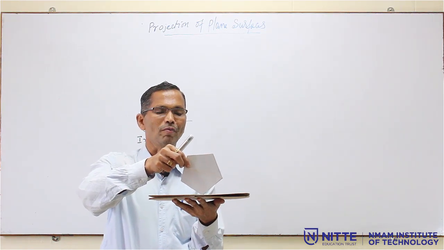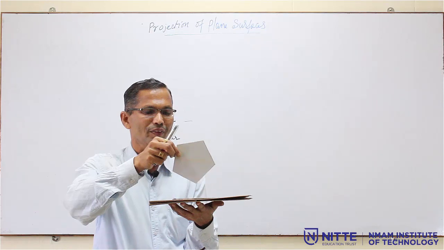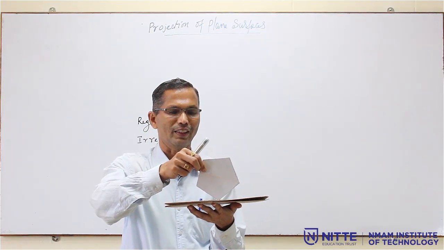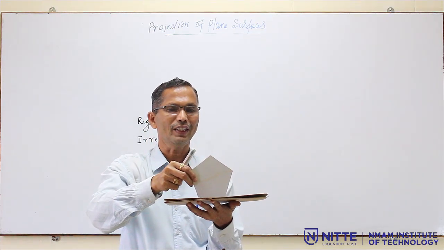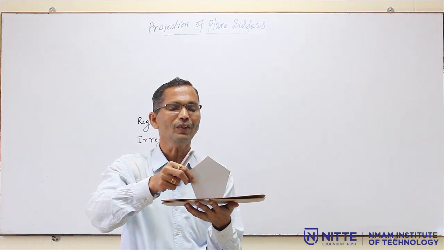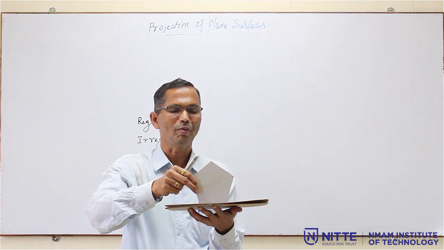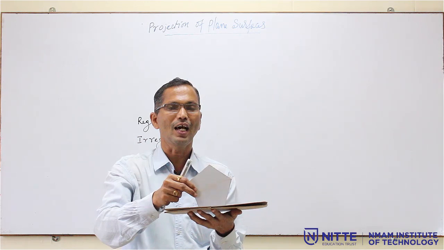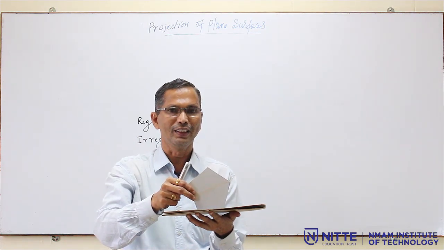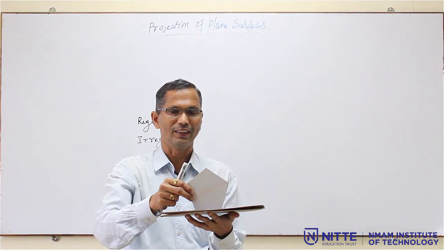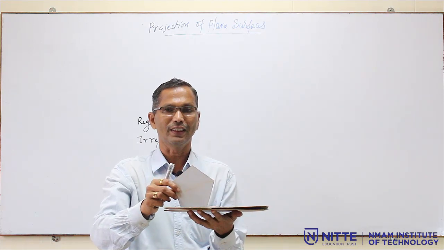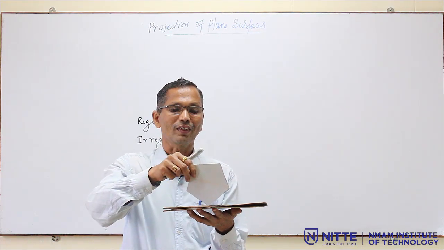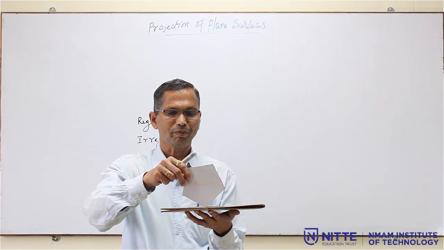So, this is very important, you have to take care. Lamina is resting on the corner or lamina is resting on the edge. This you have to remember, that will be given in the problem. A pentagonal lamina of so many sides is resting on one of its sides, that means it is the edge condition, or one of its corners, that means corner condition.